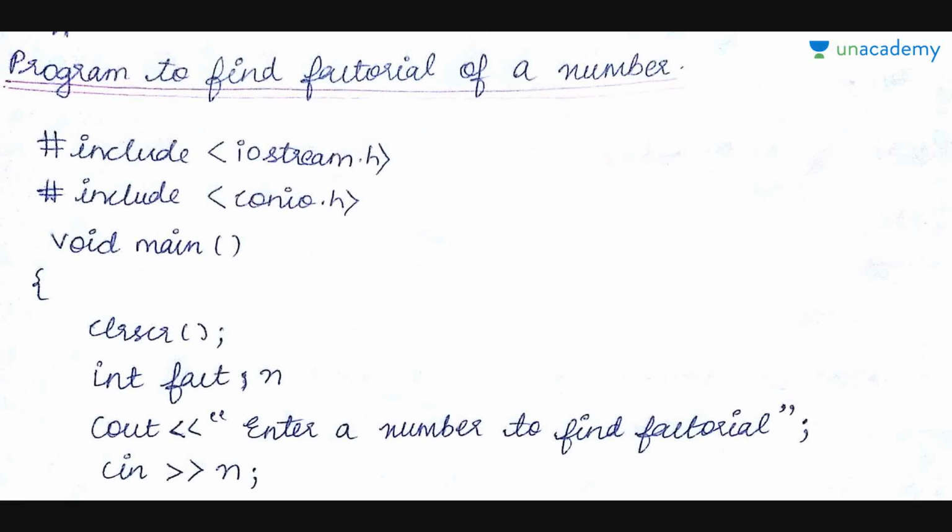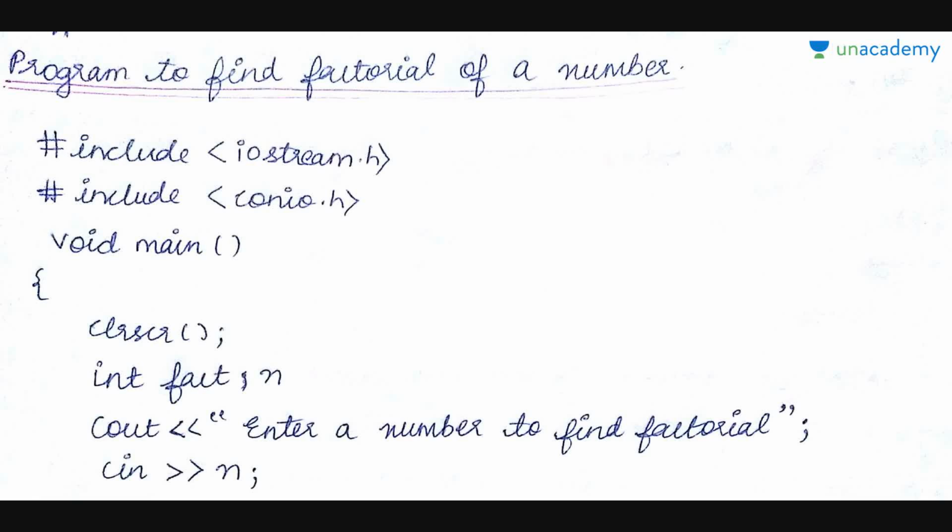Let us see an example of the control statements what we have studied. Example program of control statements. Do you know what a factorial is? A factorial of a number is nothing but like factorial of 5 is 5 into 4 into 3 into 2 into 1. So it keeps on going, like you multiply with the number one lesser than that. So that is called a factorial.